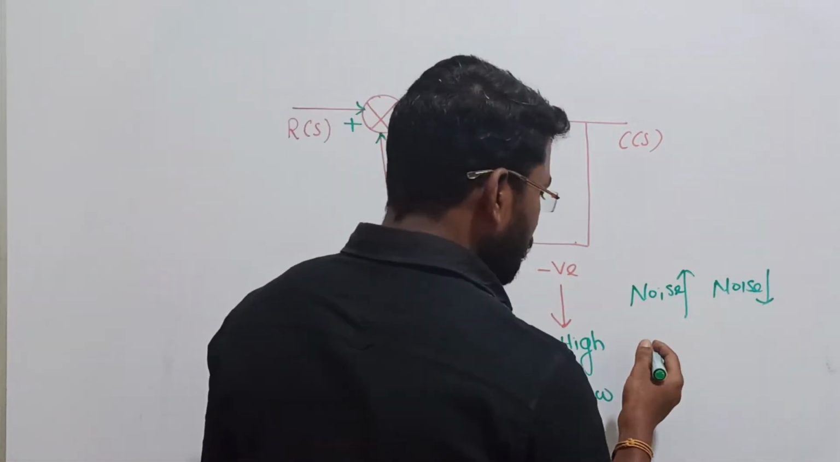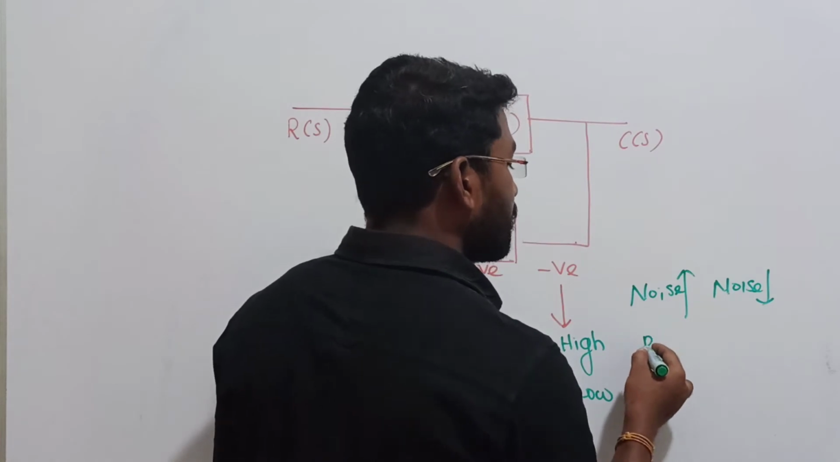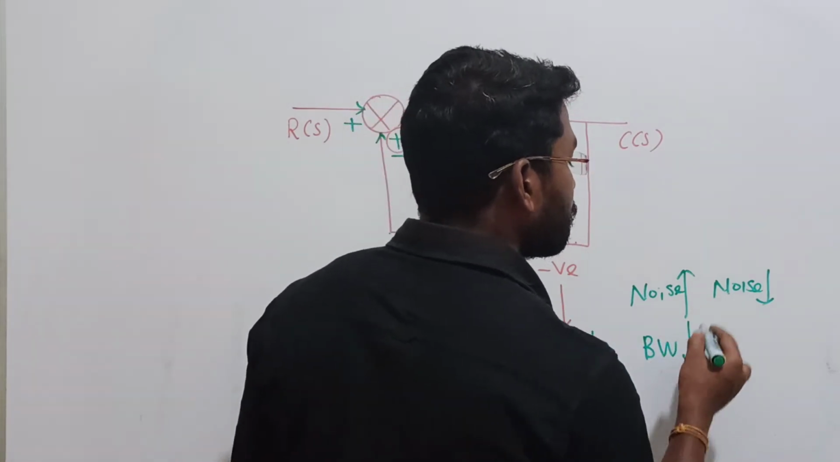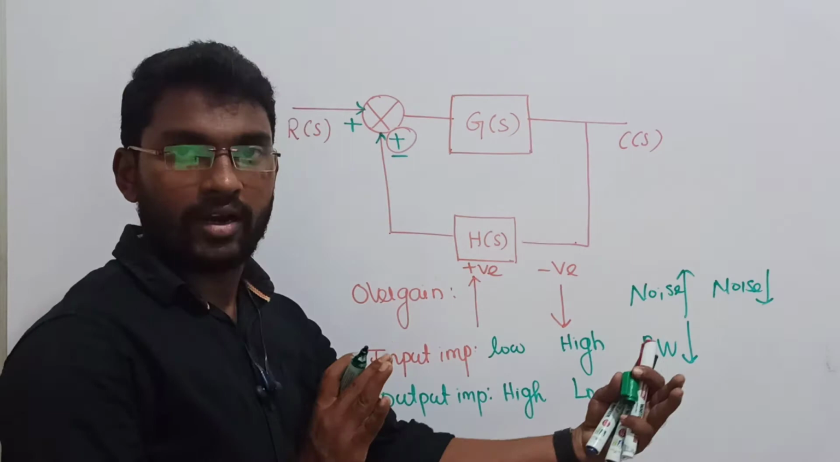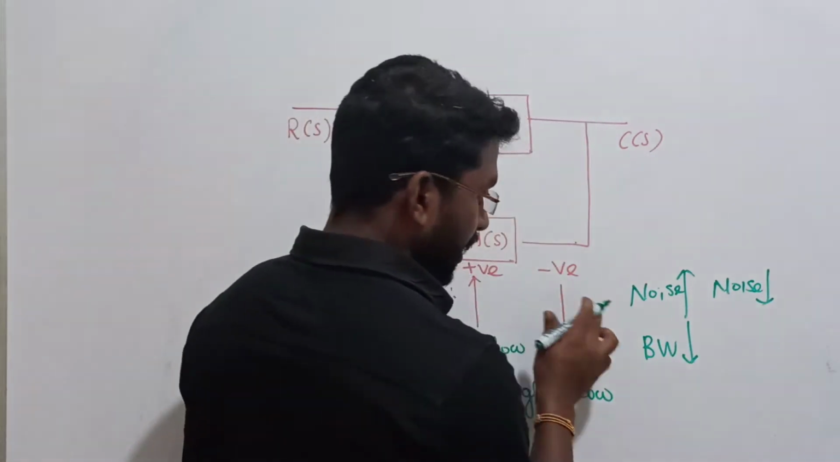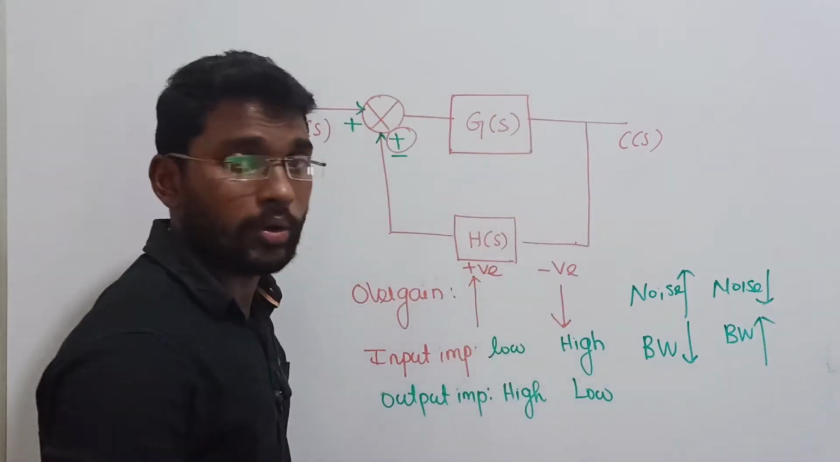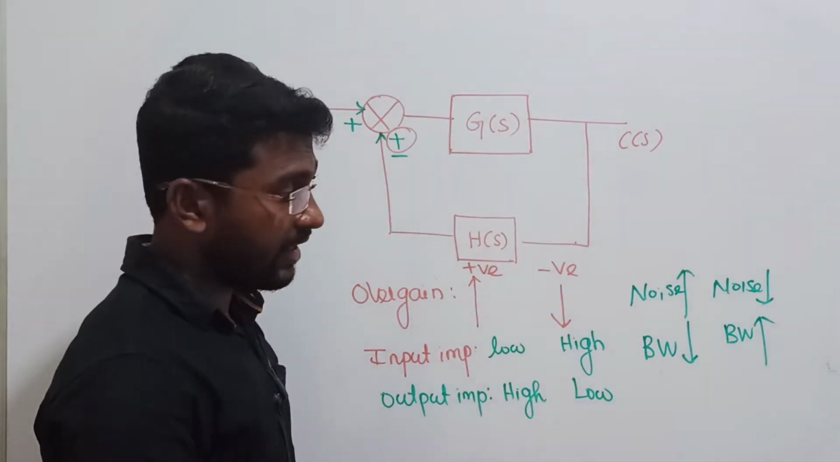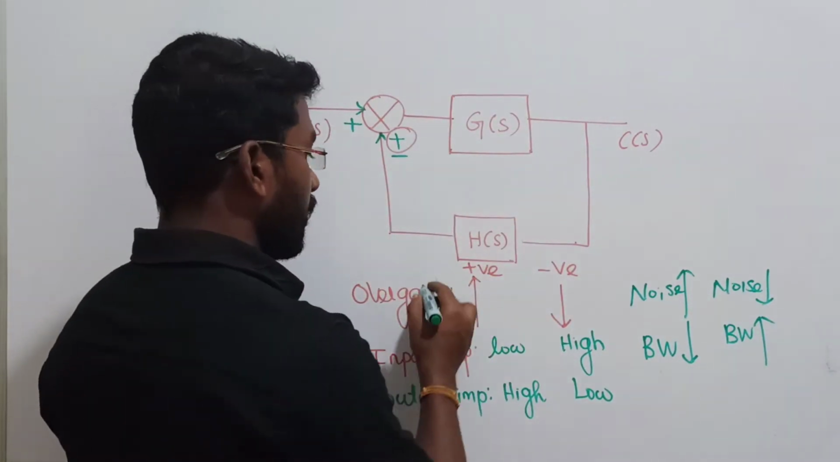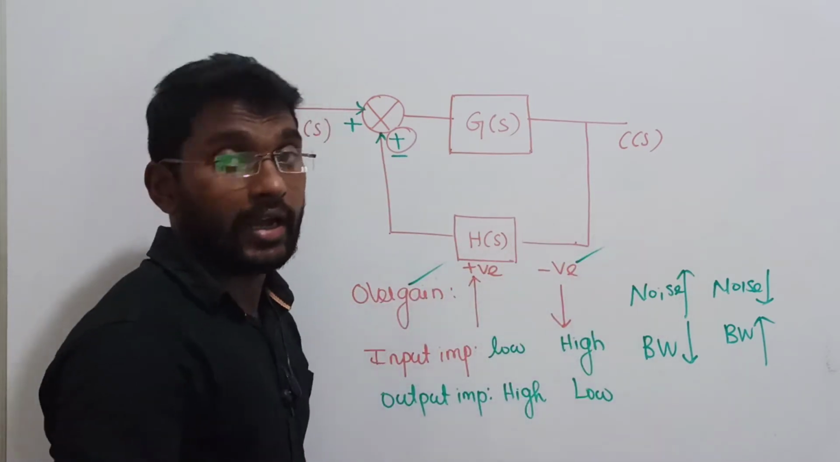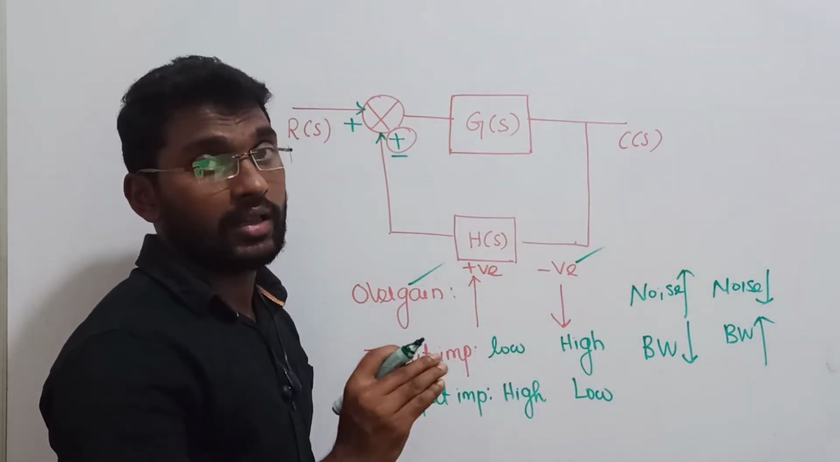Of course, the next thing is, in the same way, if your noise increases, then I can say bandwidth will decrease, or gain range. Whereas in the negative feedback system, bandwidth will increase. I will let you know why your bandwidth will decrease and why it will increase. That is the basic primary difference between positive feedback systems and negative feedback systems. I hope you all are getting the clear idea, right?